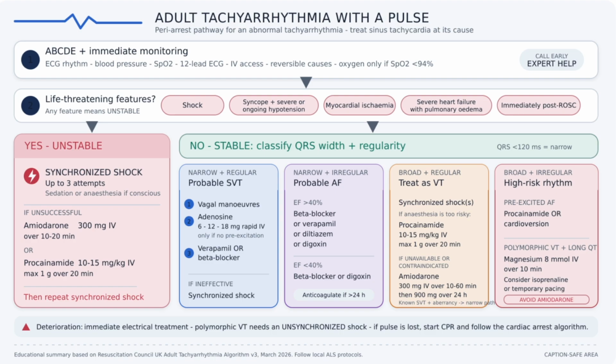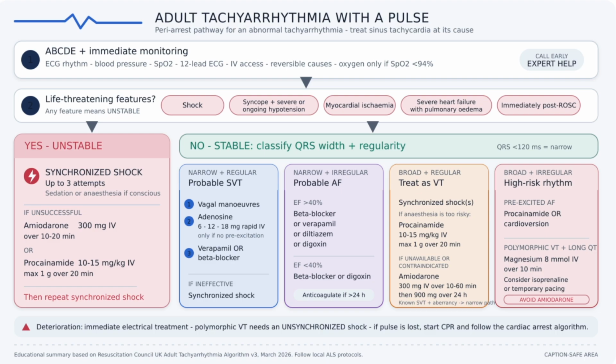For a narrow, regular rhythm, begin with vagal manoeuvres. If these fail and there is no pre-excitation, give adenosine, 6 mg, then 12, then 18. Consider verapamil or a beta blocker, followed by cardioversion if needed. For a narrow, irregular rhythm, think of atrial fibrillation. If ejection fraction is more than 40%, consider beta blockers or verapamil or diltiazem or digoxin. If ejection fraction is less than 40%, consider beta blocker or digoxin, and also give anticoagulation.